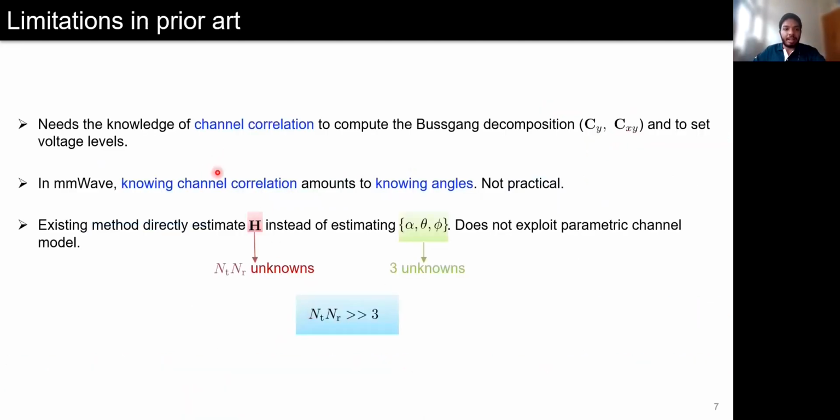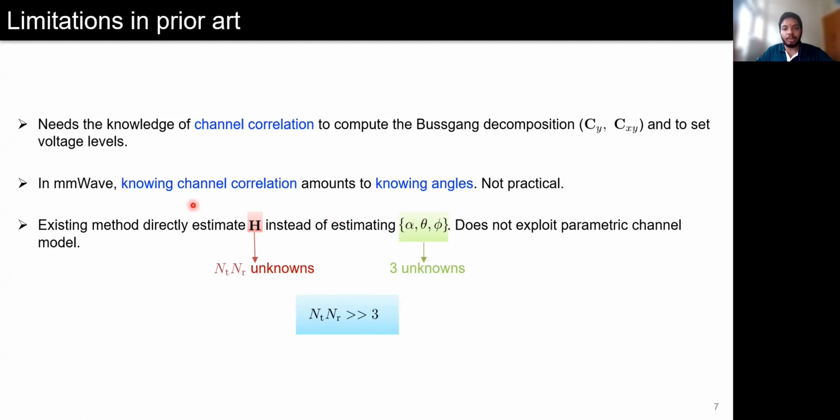The main limitation in the prior art is that we need to know the channel correlation beforehand to compute the Bussgang decomposition Cx and Cxy. In the prior art, the authors considered a scenario where the user angles are assumed to lie in a continuous sector which is known beforehand. However, such channel models are more suited for sub-6 GHz scenarios and are not valid at millimeter wave.